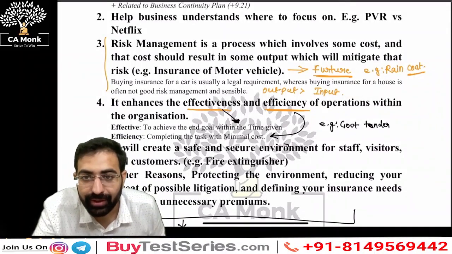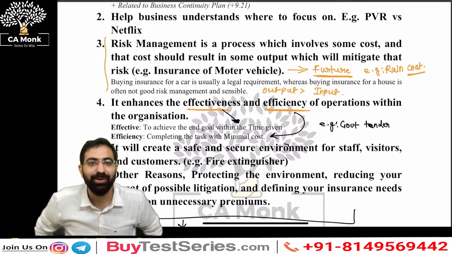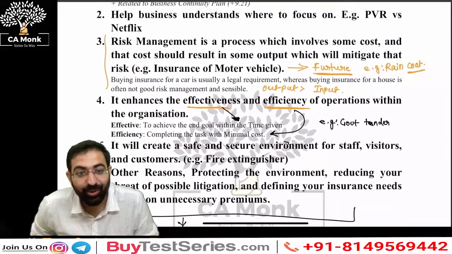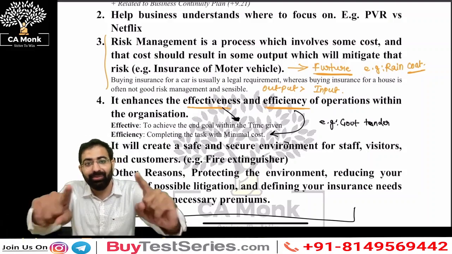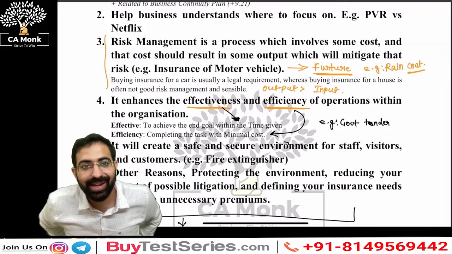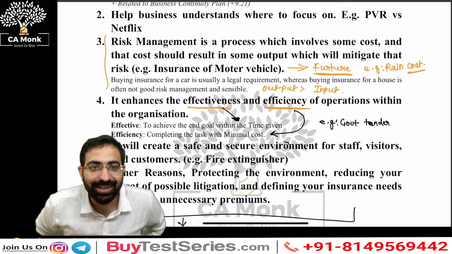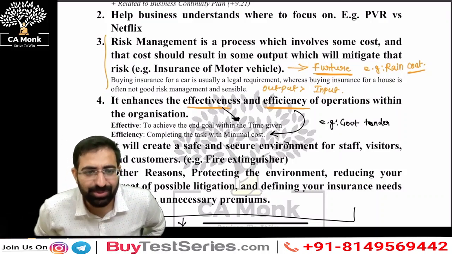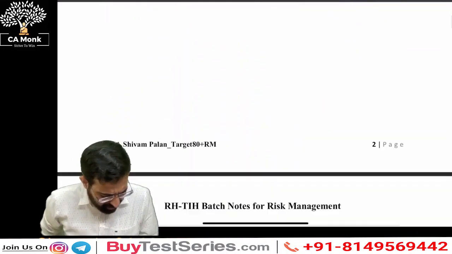Great. Someone is asking why "risk hai to ishq hai". Do not worry, after 2-3 classes are done, you will be able to understand. You can see how risk management helps companies achieve their goals and objectives. If risk management was not in place, how would Maggi have been able to come back? The share price of PVR would have collapsed today, right? So risk management is helping the company. It's just the name of a batch. Do not link it to anything, but yes, we have tried to keep things simple.